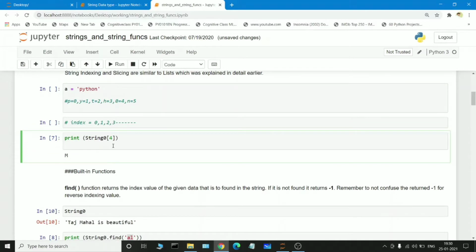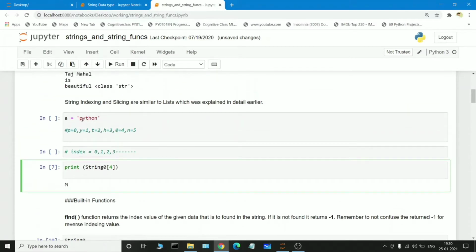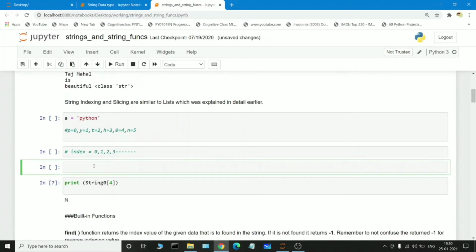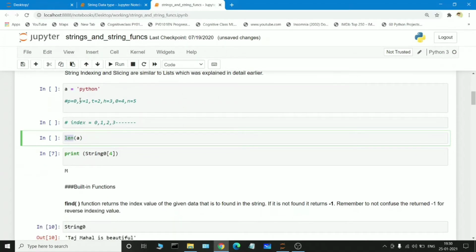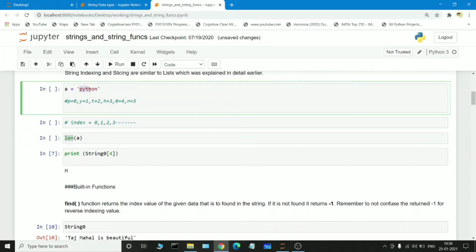So if we want to access any element, for example, if a is equal to Python, this is the string that we passed, and if we want to find the length of that particular a, len is the function, it is a keyword which is used to find the length of a particular variable. So a is equal to Python. Python has how many values? Py, th, on. It has six values inside Python.